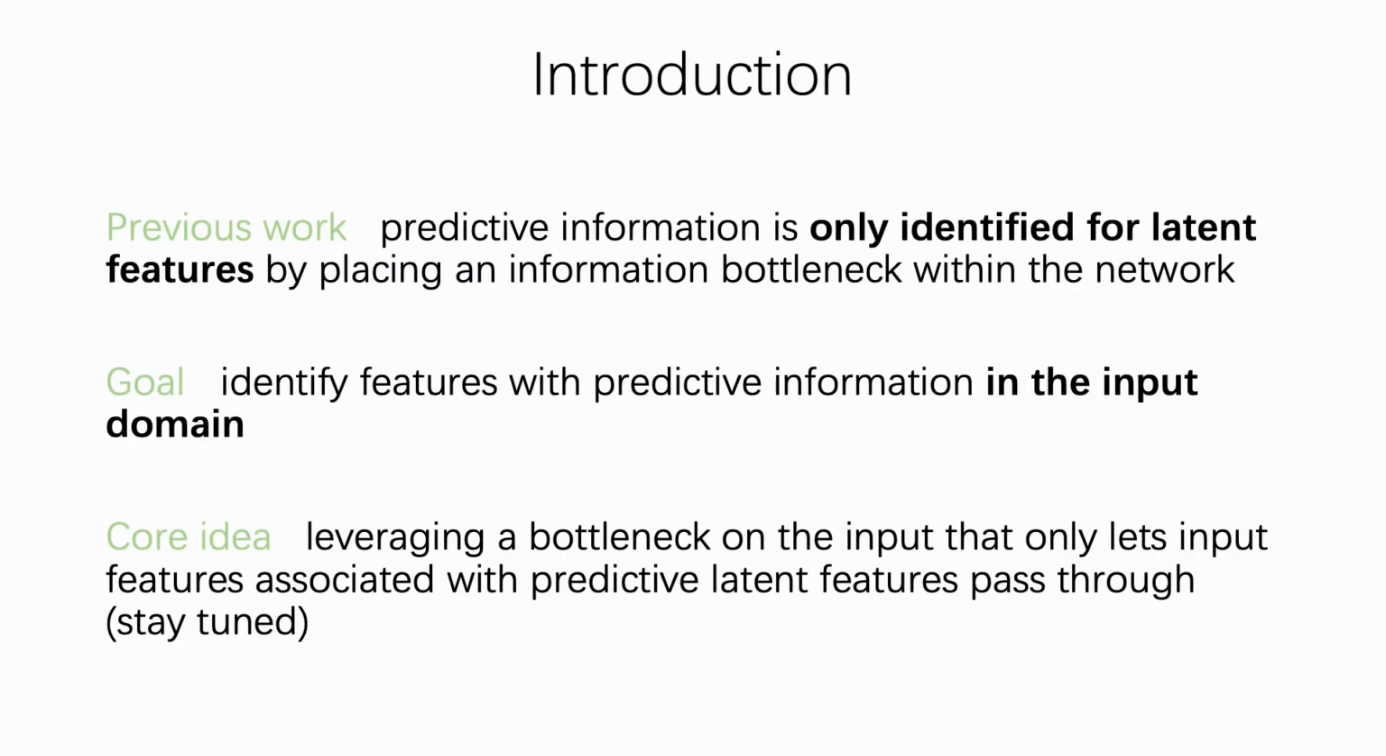So far, the predictive information is only identified for latent features. By placing an information bottleneck within the network, we propose a method to identify input features with predictive information directly in the input domain. The core idea of our method is leveraging a bottleneck on the input that only lets input features associated with predictive latent features pass through. We will illustrate the idea shortly, but before that, let's briefly go over the background work, IBA.